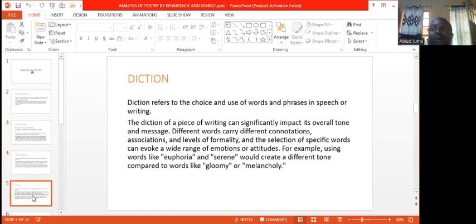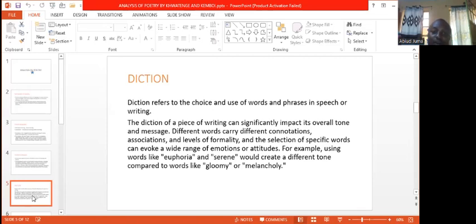The other part we are going to look at is diction. As you all know, diction is the choice of words. Earlier we said that poetry is art, and that art uses words to evoke emotions. So simply, diction is the choice of words that is used to convey certain emotions.